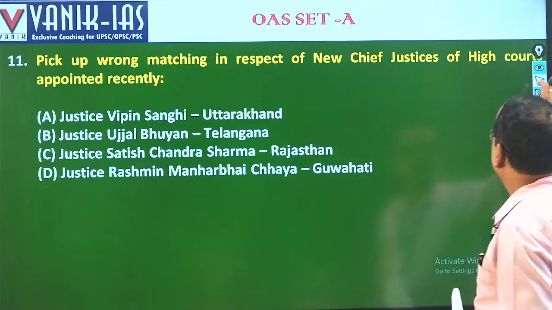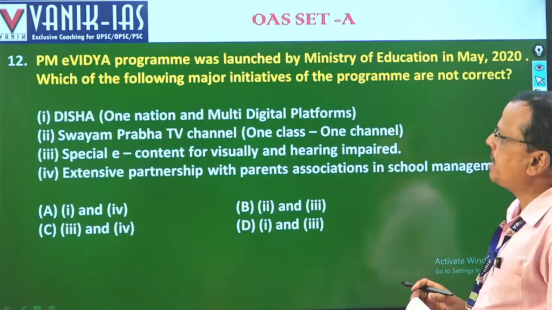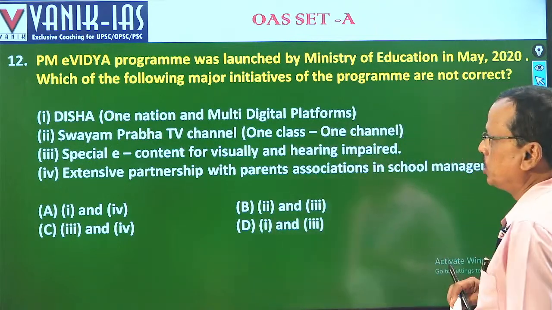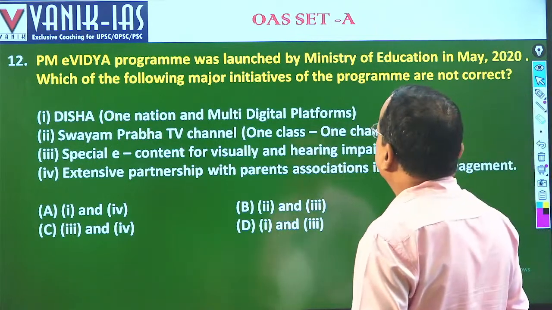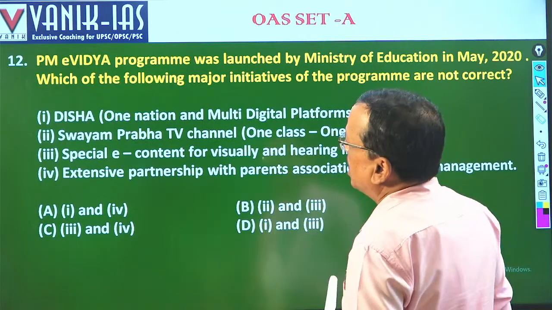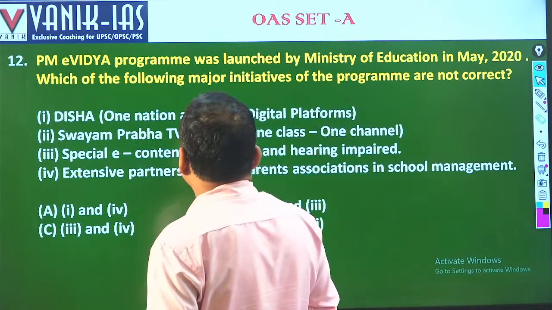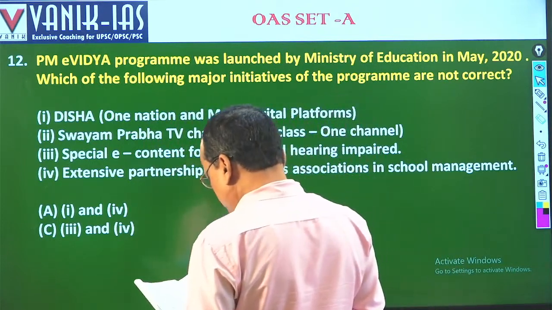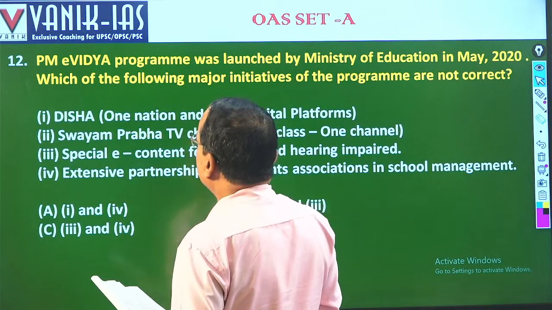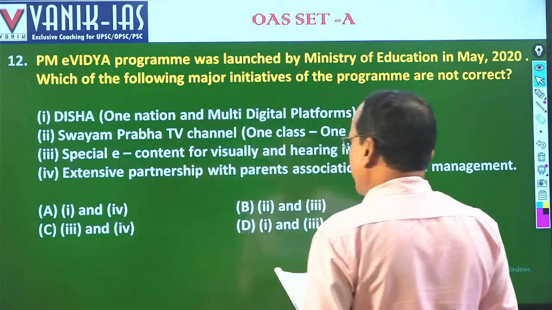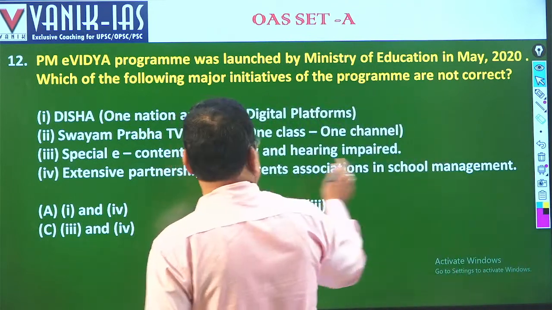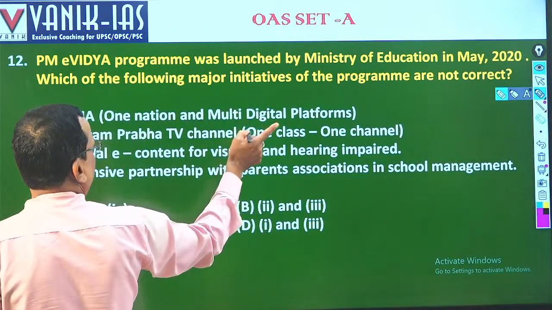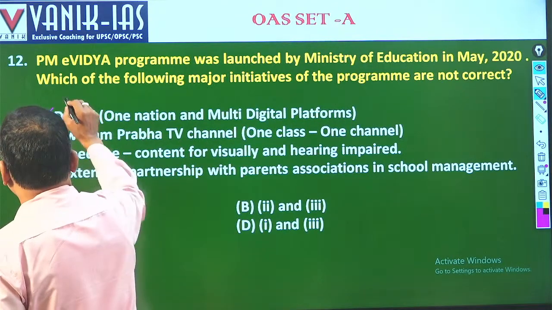Fine. Then moving next, PM e-Vidya is a programme launched by the Ministry of Education in May 2022. Which of the following major initiatives of this programme are not correct? DIKSHA, One Nation One Digital Platform, it is. Then next is Swayam Prabha TV channel. Okay, it is part of this. So 1 is correct.